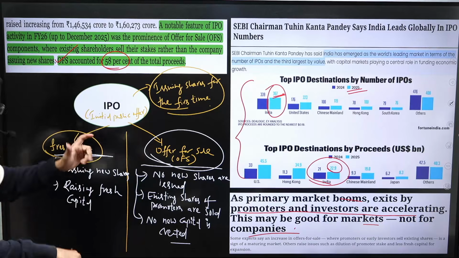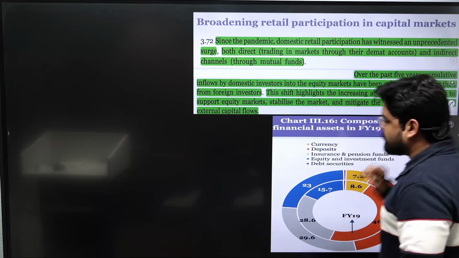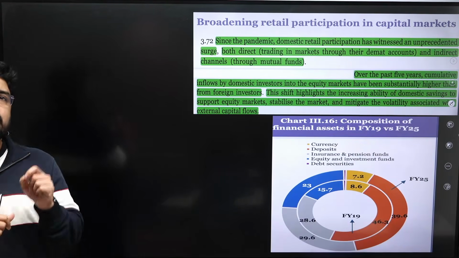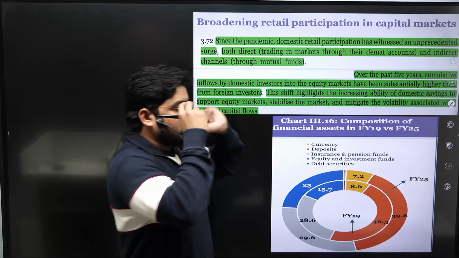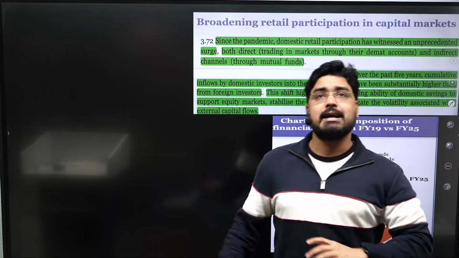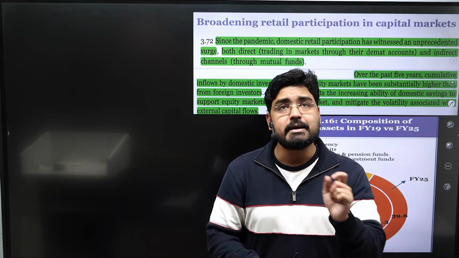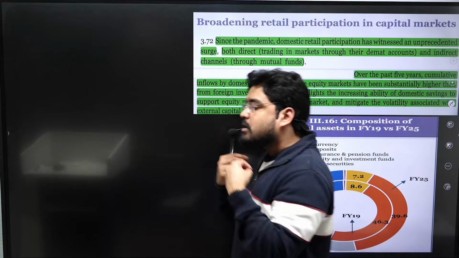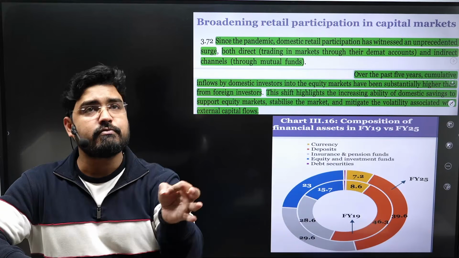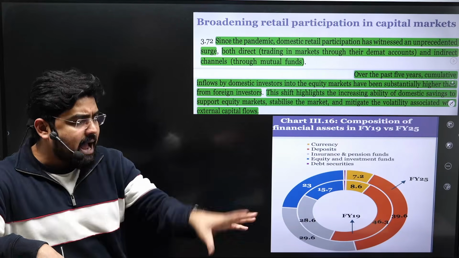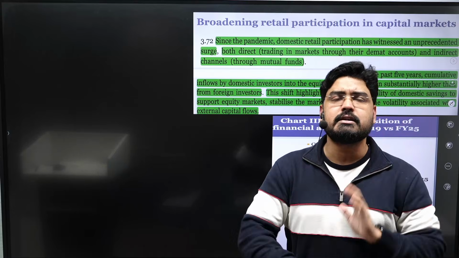Okay. Next, another important trend is the broadening of retail participation in the capital market. What is retail participation? That means in India, in the stock markets and the financial markets, we have seen increasing participation from individual investors. Retail investors are those individual investors or household investors who are not considered institutional investors, that means not banks or any other financial company. Individuals like you and me who are increasingly investing in the stock market.